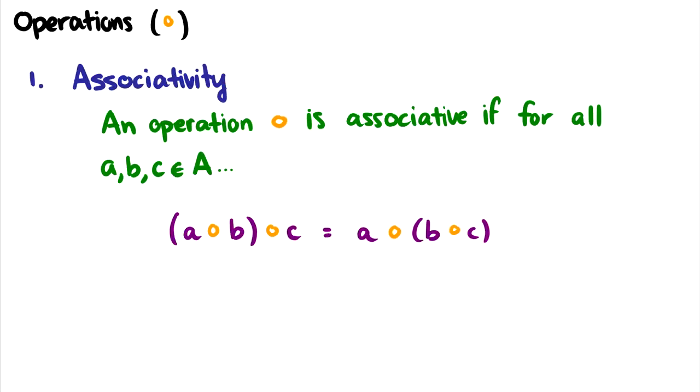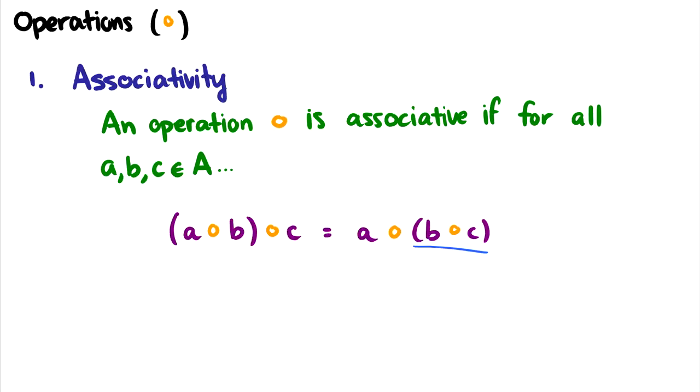Now I want to talk about operations. And I'm always going to use the circle as an operation. It's just a general operation. And operations can have different properties depending on the operation itself. So we can say an operation is associative if for every A, B, and C in some set A, if we do A, B first and then C, it's the same thing as doing B and C first and then A. So in other words, the way that we group them essentially doesn't change the output.